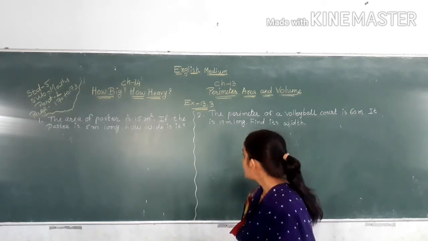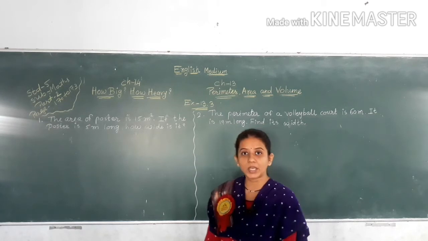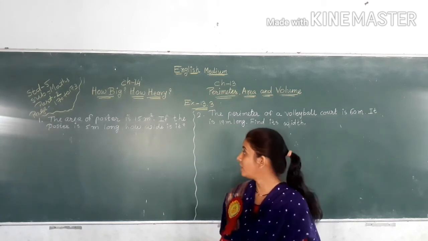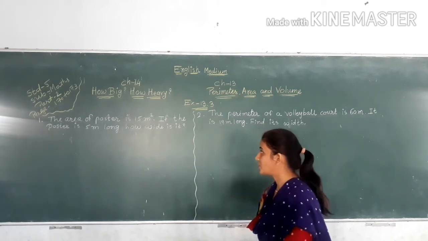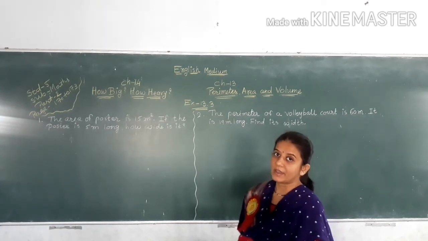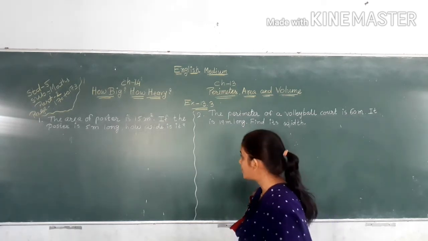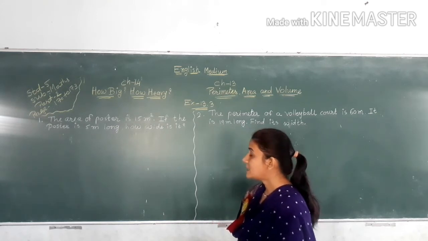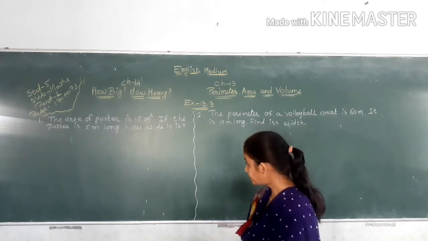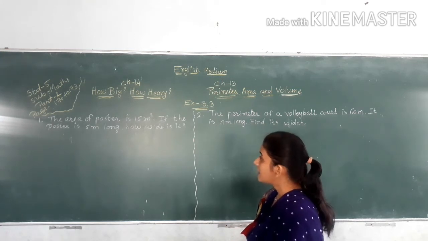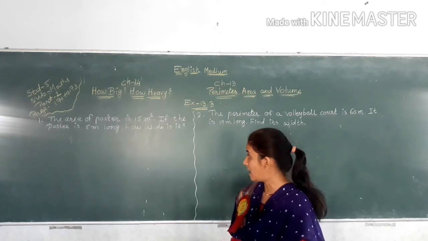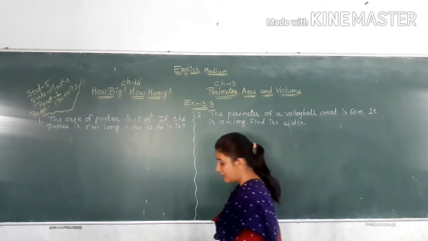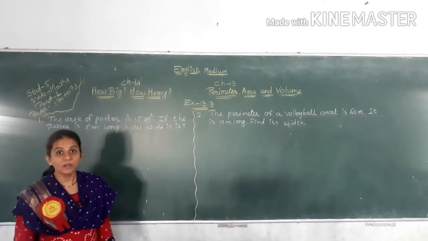Now exercise number 13.3, question number 1. The area of a poster is 15 meter square. If the poster is 5 meter long, how wide is it? Here the area of a poster is given.